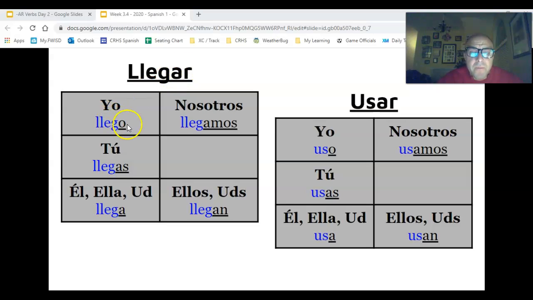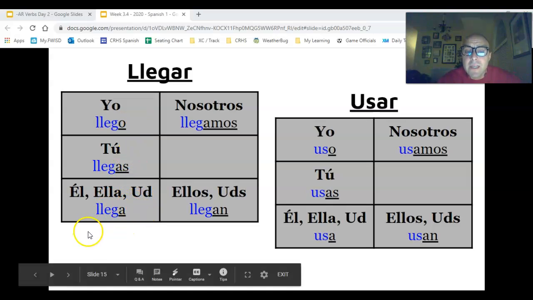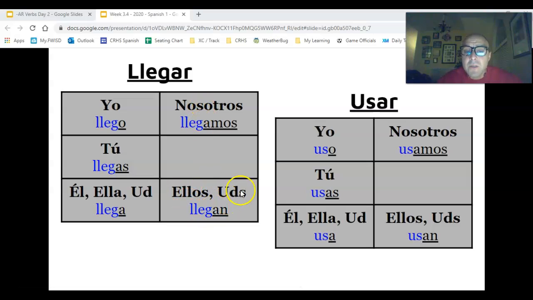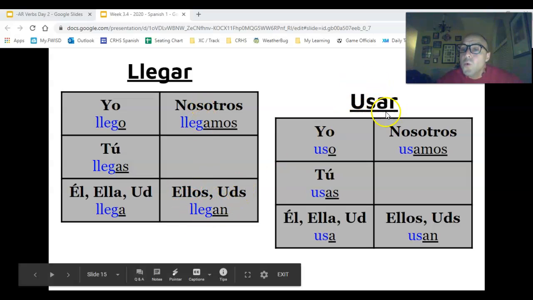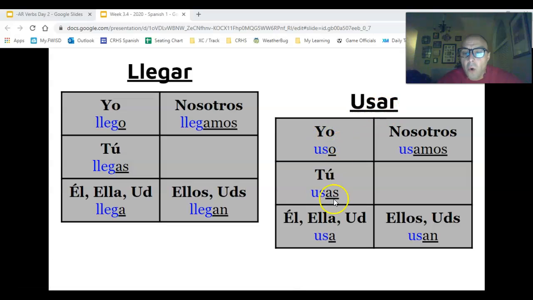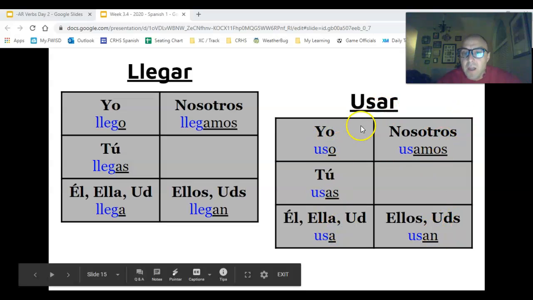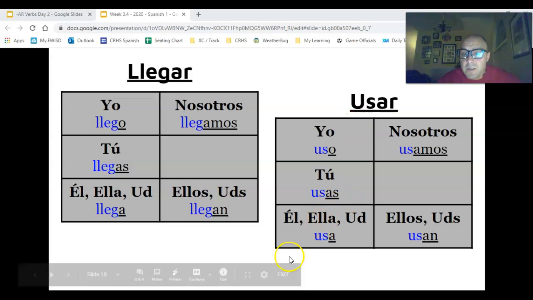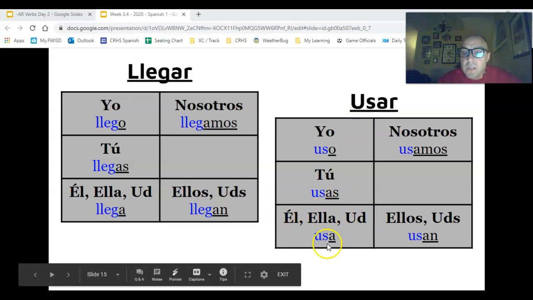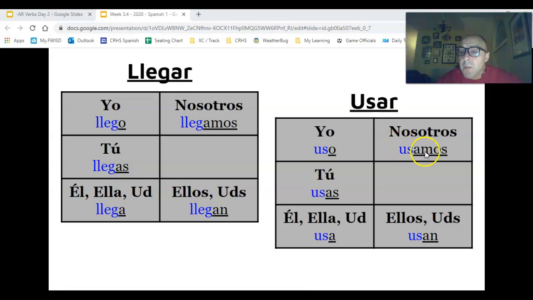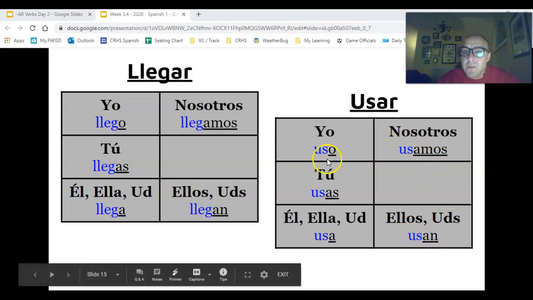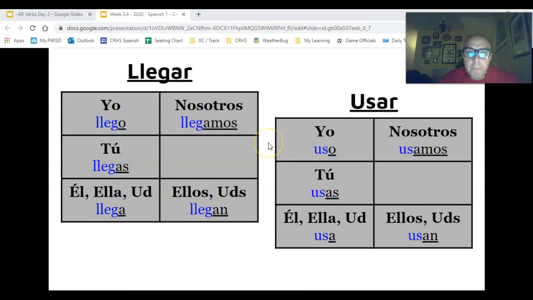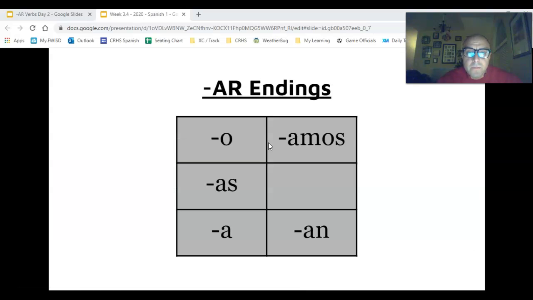Llegar, to arrive. O, as, a, amos, an. Yo llego, tú llegas, él llega, ella llega, usted llega, nosotros llegamos, ellos llegan, ustedes llegan. Usar, to use. O, as, a, amos, an. Yo uso, tú usas, él usa, ella usa, usted usa, nosotros usamos, ellos usan, ustedes usan. And bam, that is all of that one.